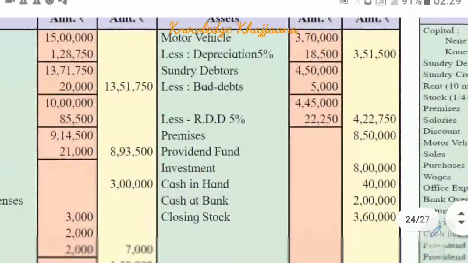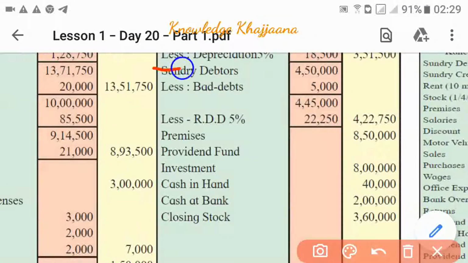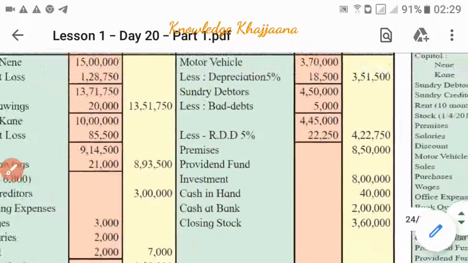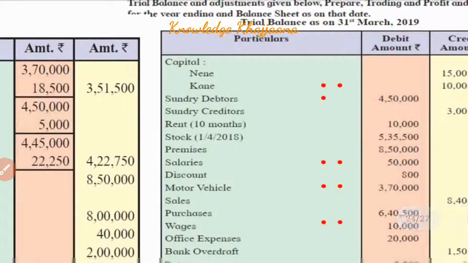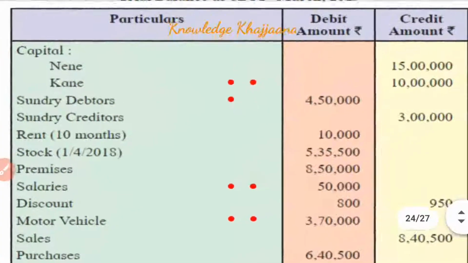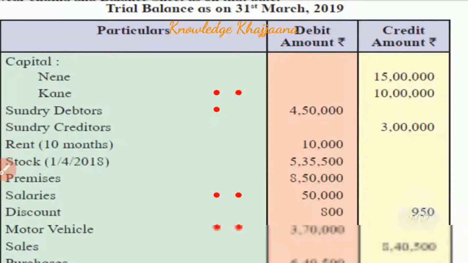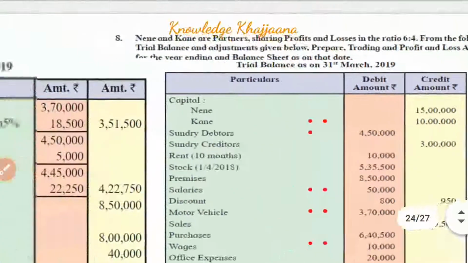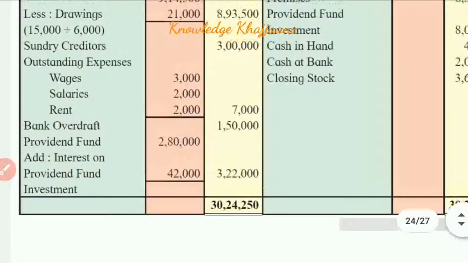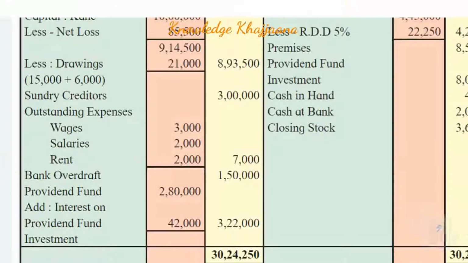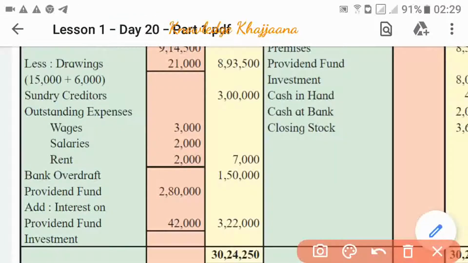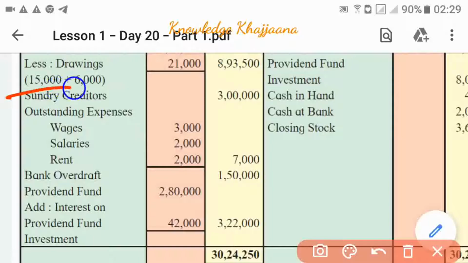See, sundry debtors amounting to rupees 4 lakh 50,000 we have recorded to the inner column because there are adjustments. Okay, then sundry creditors, which are given on the credit side, amounting to rupees 3 lakh. So where are sundry creditors recorded? To the balance sheet. Balance sheet, sundry creditors amounting to rupees 3 lakh. Okay, we have recorded. Next,